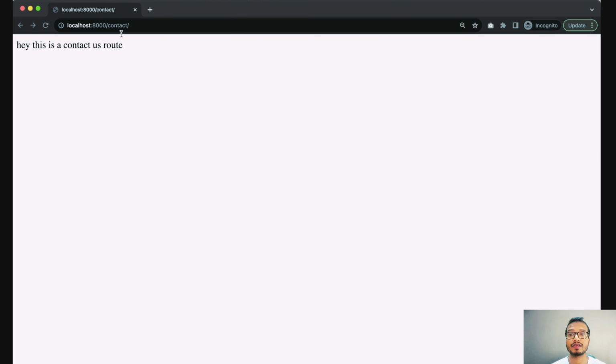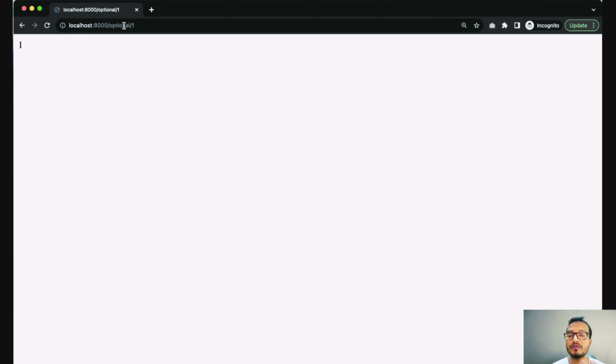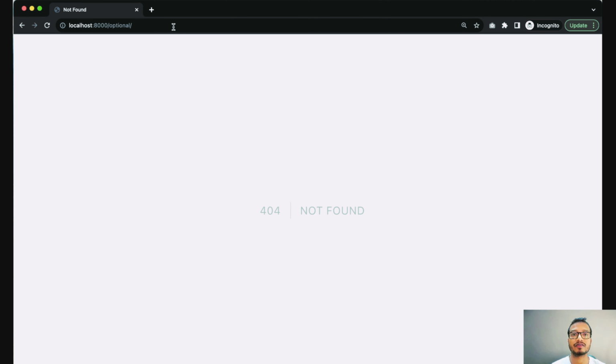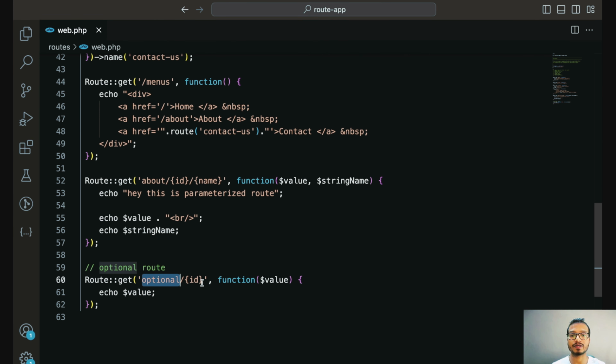Initially let me run this optional as 1. So we got this parameter value. Now if I try to access this route without passing this parameter, it says not found. Yes, because it expects 1 parameter and we have not passed it. So now we can make this route optional so that we can access it easily without passing the parameter. What we have to do after this route parameter is put 1 question mark. This is the syntax, and now let's see.